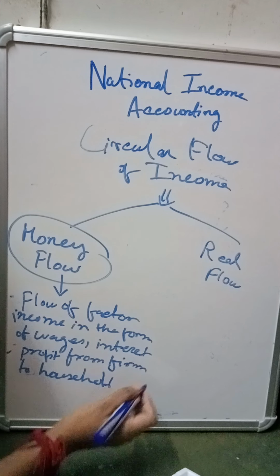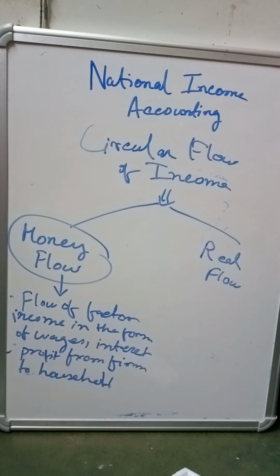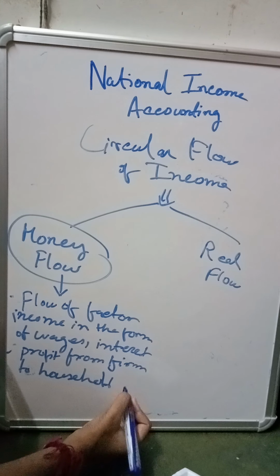Now after the household receives the income from the firm, what do they do? They again spend it in purchasing commodities. So the income that they receive, they again spend, right?